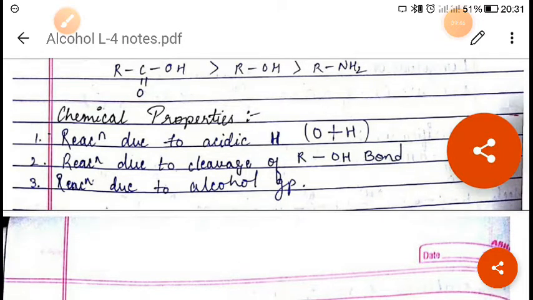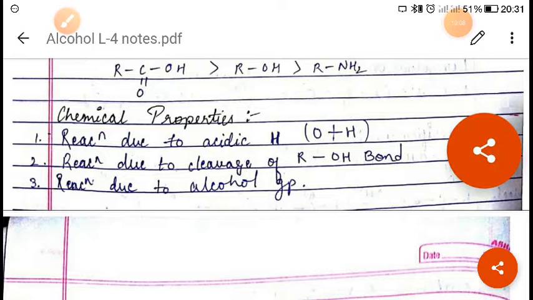Now next is chemical properties. According to your syllabus, we have to see the acidic nature of alcohol, then reaction with sodium, esterification, and reaction with hydrogen halide. After that reaction with PCl5, PCl3 and SOCl2, then reaction with acid chloride and acid anhydride, oxidation and dehydration, conversion of one alcohol to another, and distinguishing between primary, secondary and tertiary alcohol by the Lucas test. These are given in your syllabus, so one by one we will see.